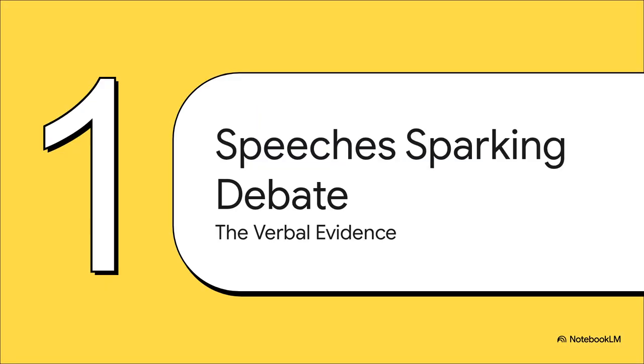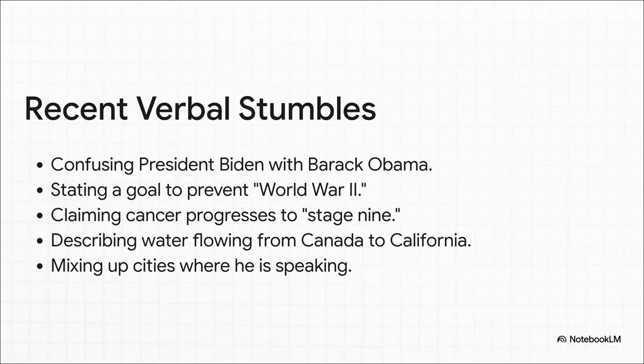First up, Section 1, the speeches sparking debate. Let's start with the actual evidence that got everyone talking in the first place. So you've got things like confusing Biden with Obama, talking about preventing World War II, stage 9 cancer. Look, any single one of these could just be a slip-up, a gaffe. But what makes clinicians and speech pathologists sit up and take notice is when it's not just a one-off. It's the pattern of confusion that starts to look like a trail of breadcrumbs worth following.